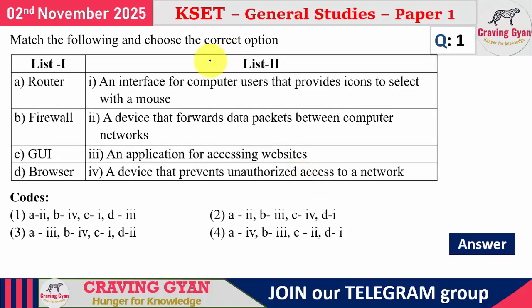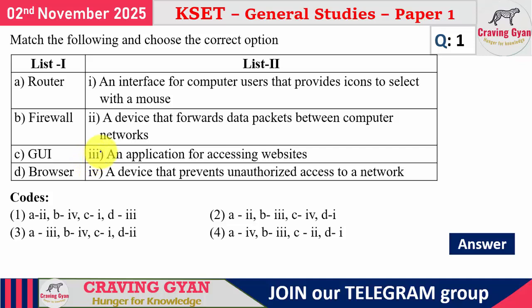See, to solve this question, you should have a basic idea of computer science. The question is match the following. In list 1, they have talked about a router, firewall, graphical user interface and browser. You may not know what a router, firewall or graphical user interface is, but at least you will know what a browser is and where you use it.